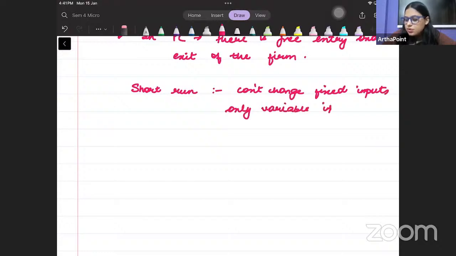So for example, a short run period will be a period where I cannot change the amount of land that I have, but I can change the amount of labor that I have.